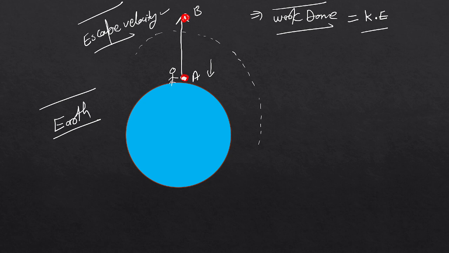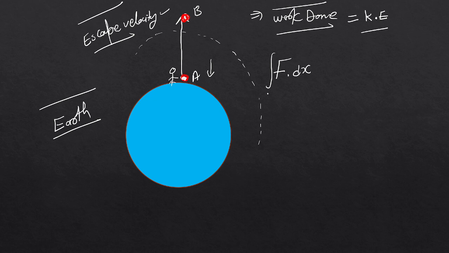Okay, let's calculate it further, so it will be very easy for you to understand. Work done, what is the work done? Work done is F dx. We are assuming that it is reaching a height of dx. So the total work, if we talk about it, what is it?